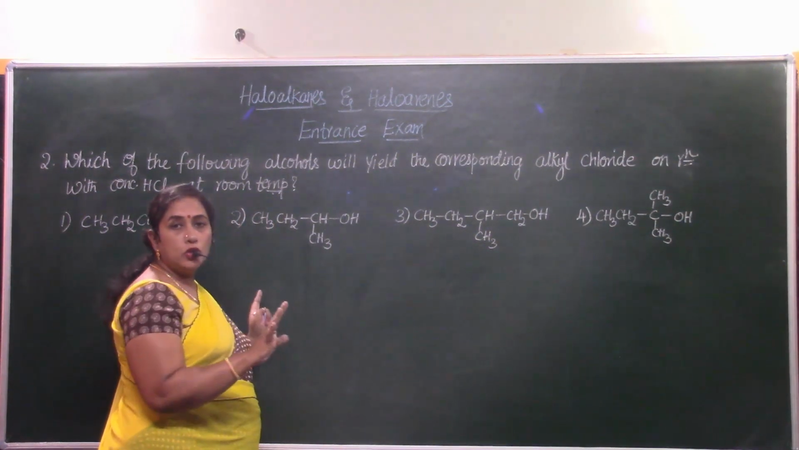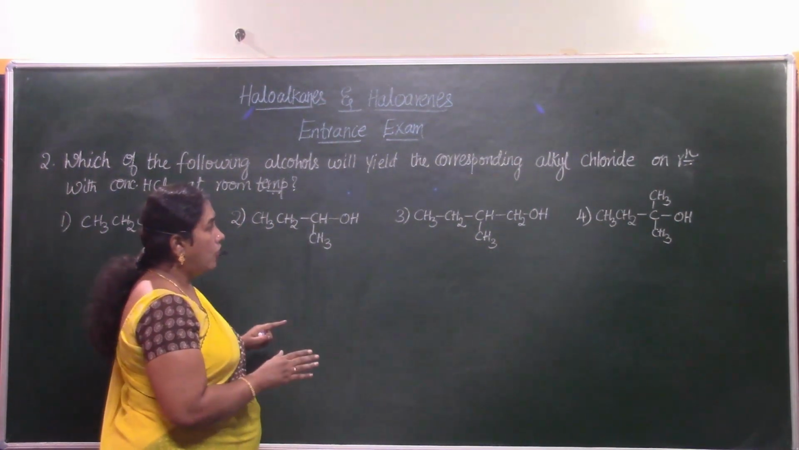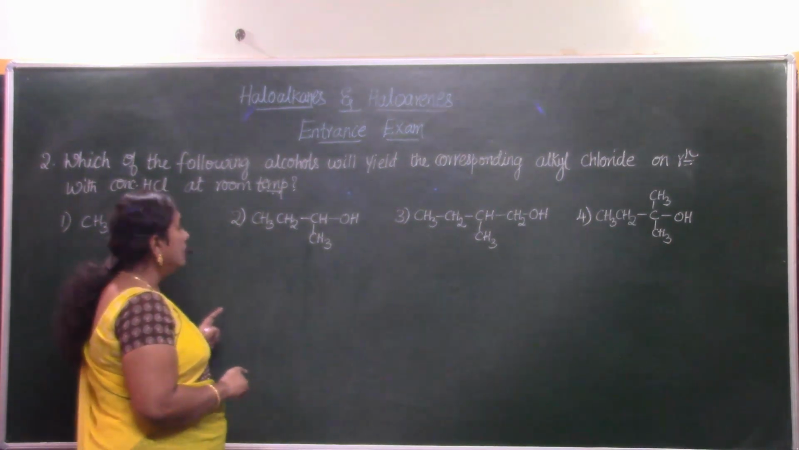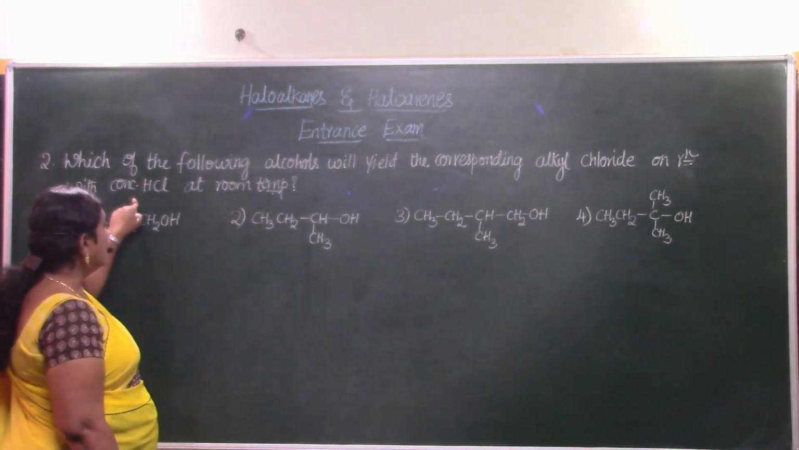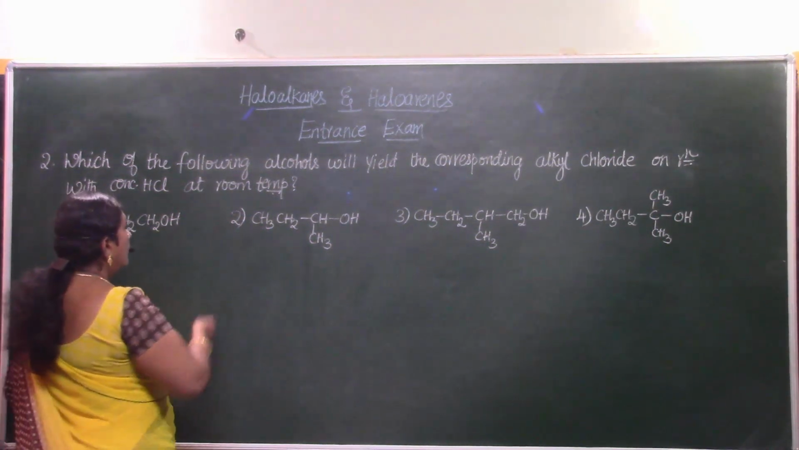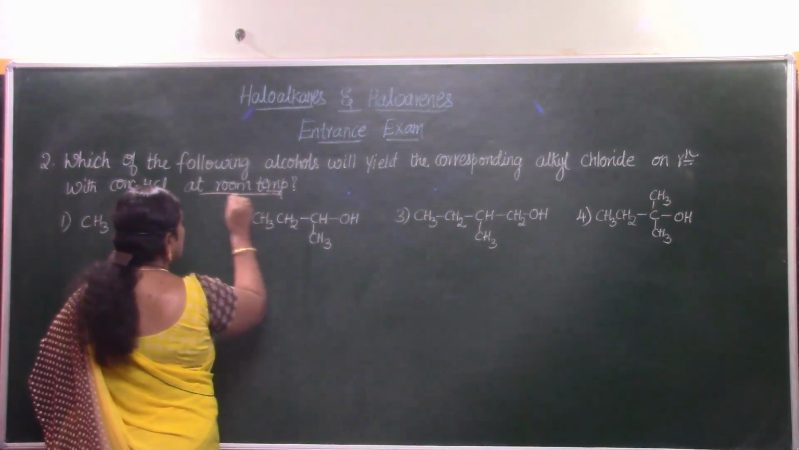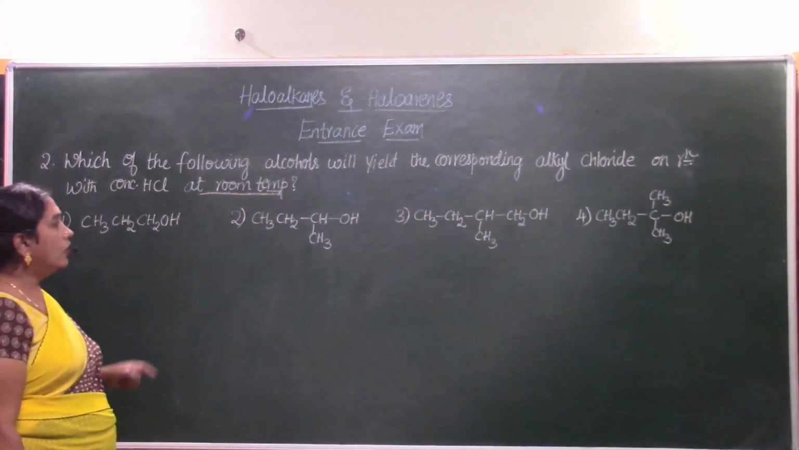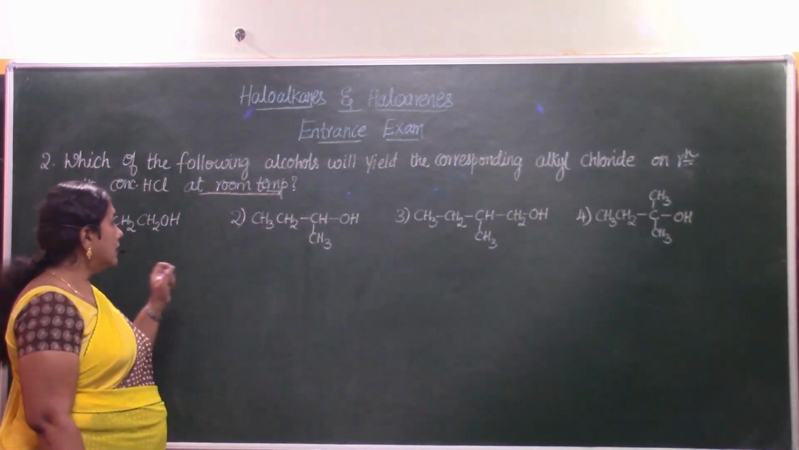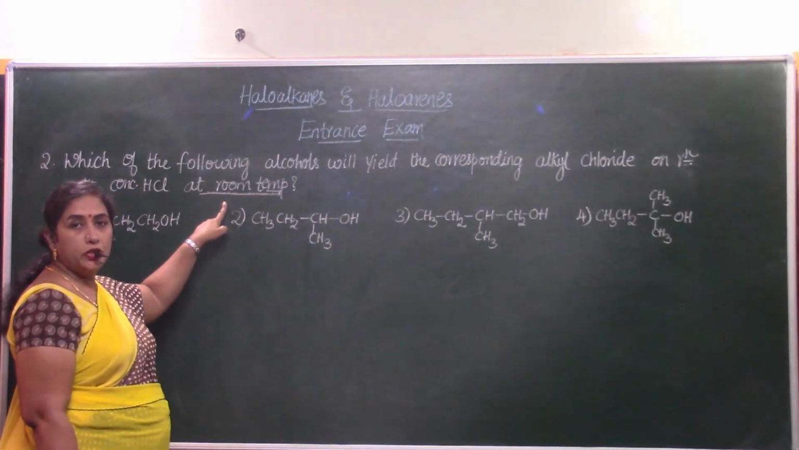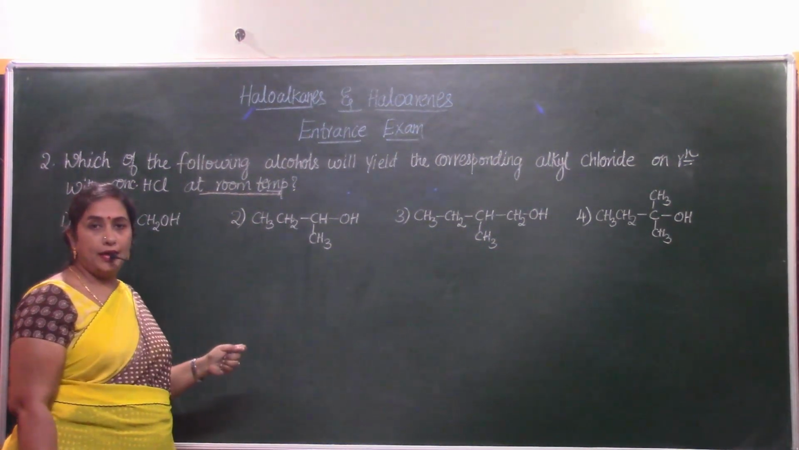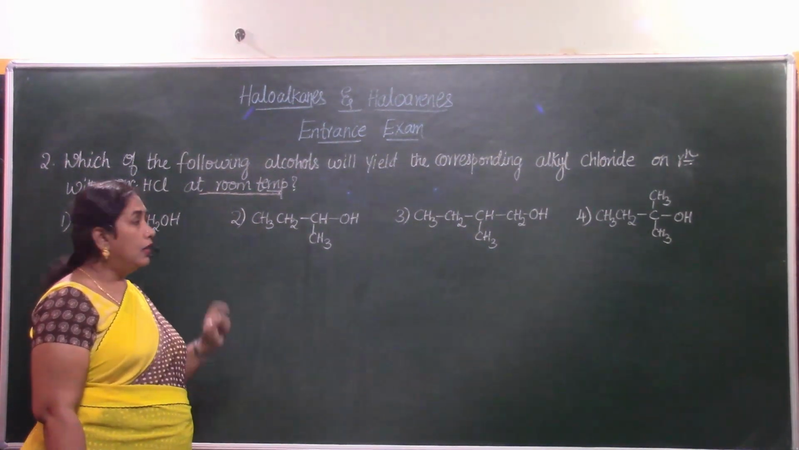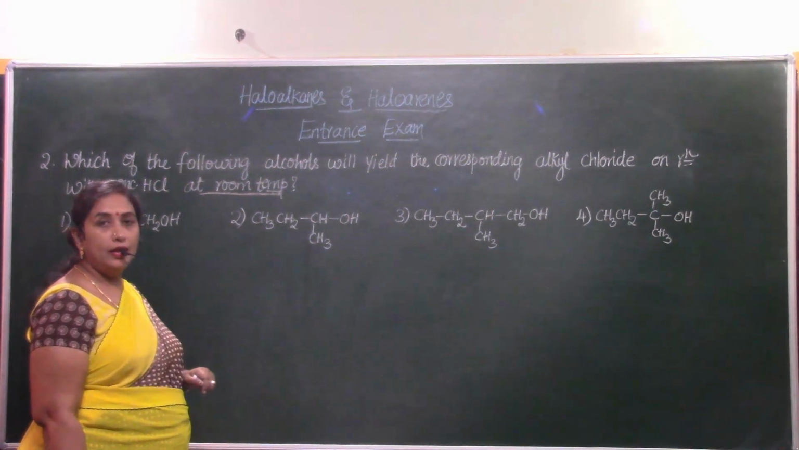So of the four choices given to us, which are all alcohols, which of them will yield an alkyl chloride when treated with concentrated HCl at room temperature? This is the condition given to us. In general, all of them will yield. But what is the condition here? At room temperature. That means without heating. Without heating, which one of them will give us the respective alkyl chloride is the question.